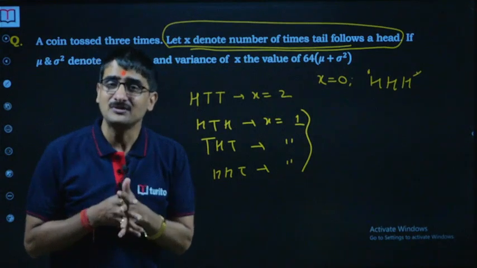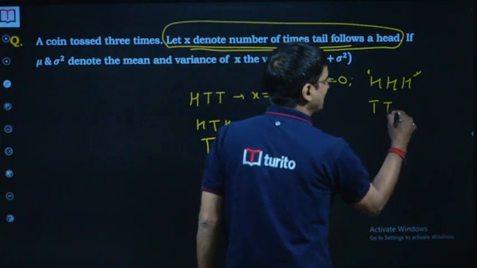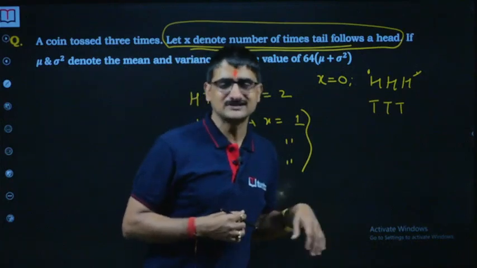So for x equal to 0, we may also have the case TTT. After a brief discussion, I got convinced.